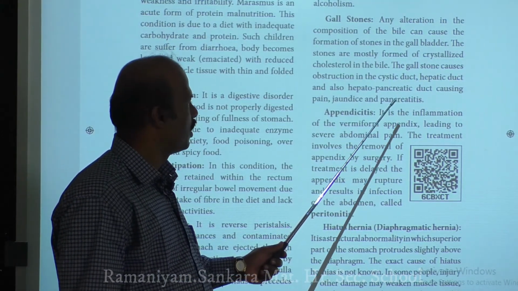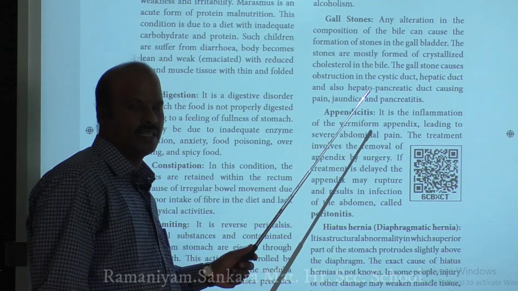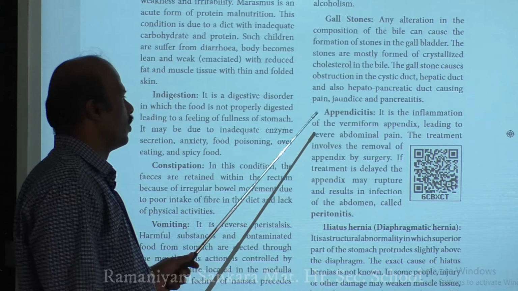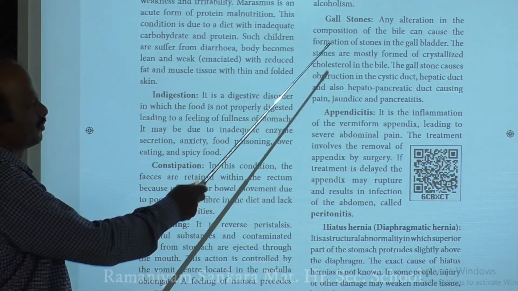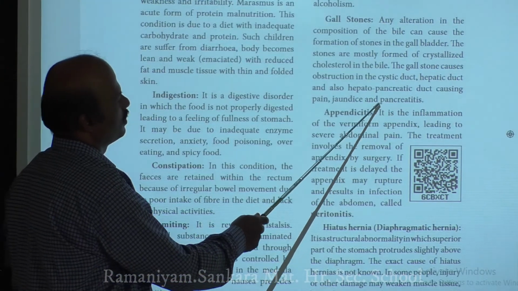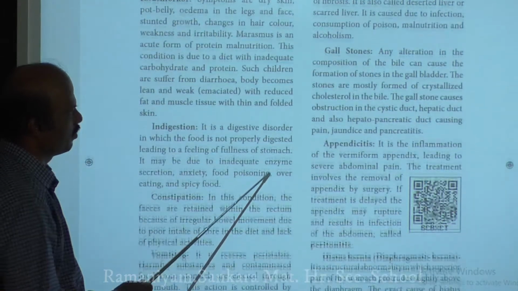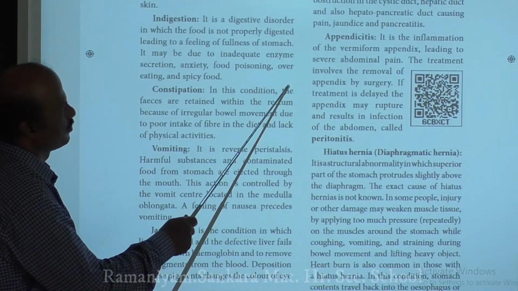It may also cause inflammation in the pancreas, and that is called pancreatitis. Okay, fine, this is about your gallbladder. Inflammation in the pancreas is called pancreatitis.